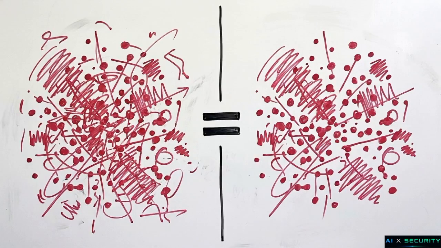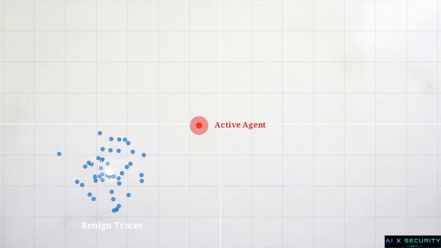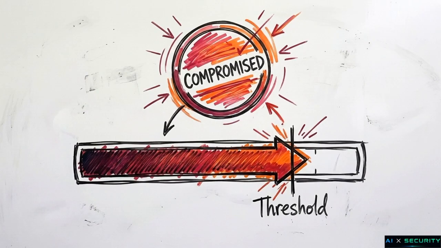When compromised agents process malicious logic, they exhibit highly correlated activation patterns. The math behind the deception is consistent. AcMAS collects benign execution traces, plotting normal activation vectors in a high-dimensional space to establish a safe prototype centroid. When an active agent processes a stealthy attack, its vector drifts away from this cluster. The exact cosine distance between them becomes our divergence score. If that divergence score crosses a carefully calibrated detection threshold, the system instantly flags the agent as compromised.